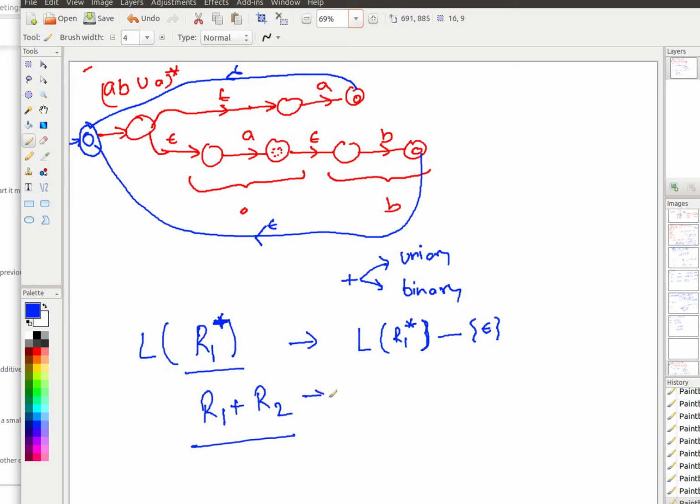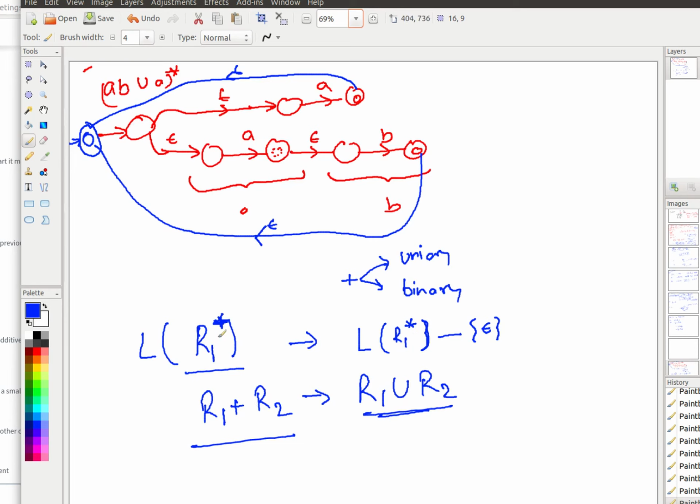If you are talking about plus as a binary operator, this plus is the same as union. Always remember, when plus is used as a binary operator, it just means union, right? In many programming languages you might have seen, when you write something plus something, it says this or this, at least one of them is fulfilled. So it's used as an or in different systems.